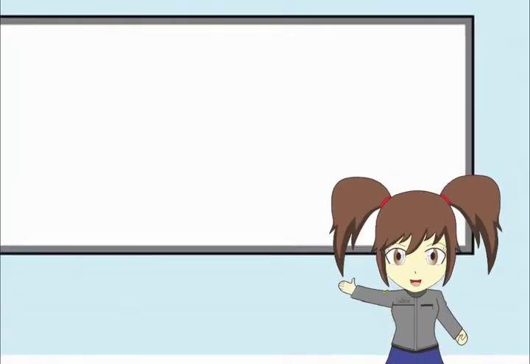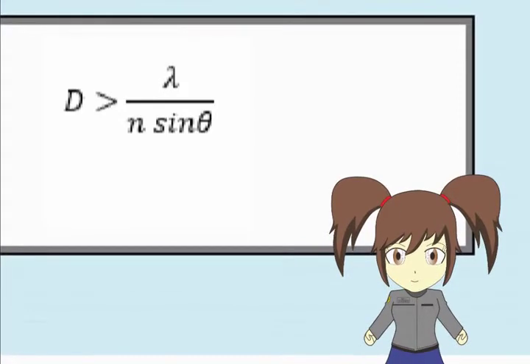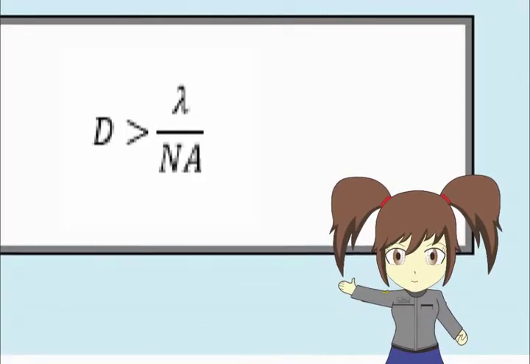Solving the problem with geometry, we can define SO minus SO accent as the minimal distance between objects. Now we obtain the relation for the resolving power.